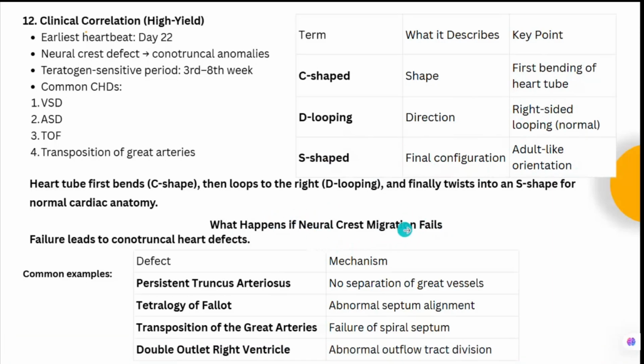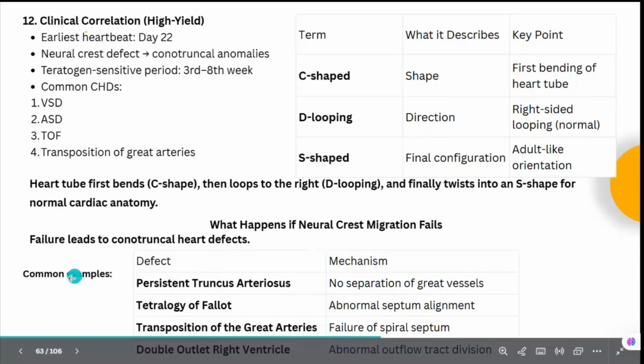So what happens if the neural crest migration fails? Failure will lead to the conotruncal heart defects. Okay, so what are these? Common examples: it can lead to persistent truncus arteriosus, because there is no separation of the great vessels. Then it can lead to tetralogy of Fallot, that is abnormal septum alignment.